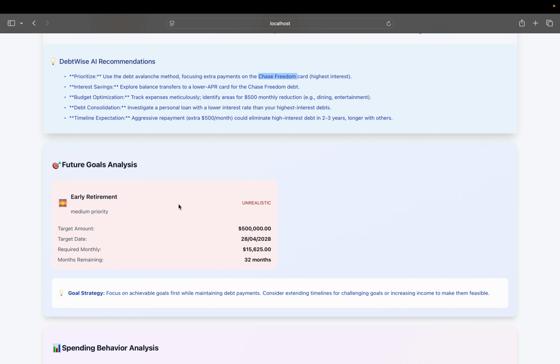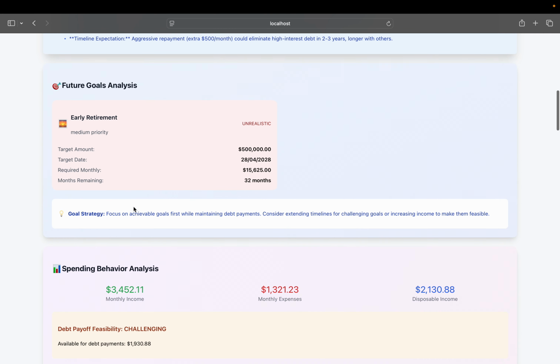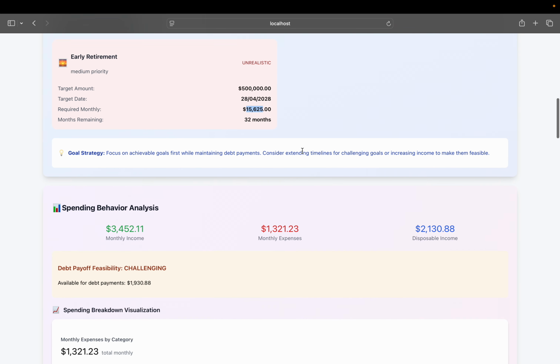So when it comes to early retirement, my goal, it's saying it's unrealistic, because for that 500,000 US dollars for early retirement, or retirement by 2028, what I need is 15,625 monthly, and that is very unrealistic.